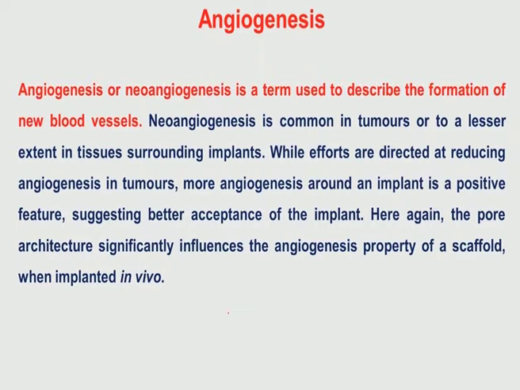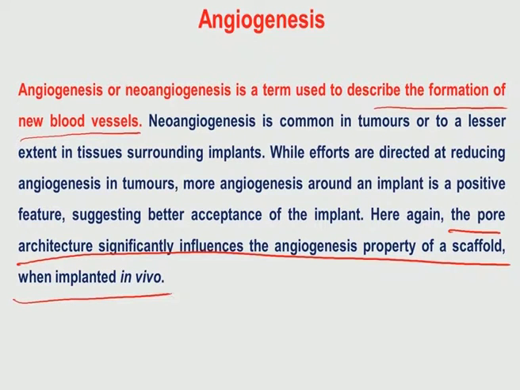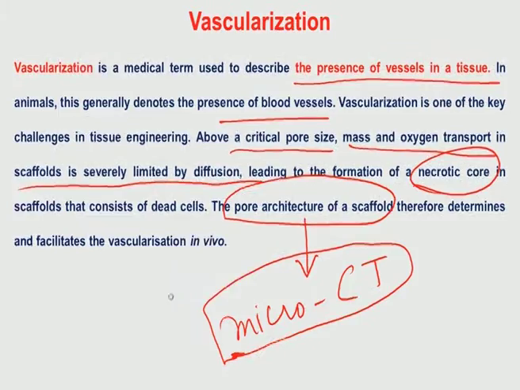Another important thing like vascularization is angiogenesis or neoangiogenesis. It is a term used to describe the formation of new blood vessels, and new blood vessels are very important. This is very common in tumors and, to a lesser extent, in tissues around implants. Here again, the pore architecture significantly influences angiogenesis. Therefore, both the vascularization property as well as the angiogenesis property, these two important properties, are determined by the 3 dimensional pore architecture in tissue engineering scaffolds.